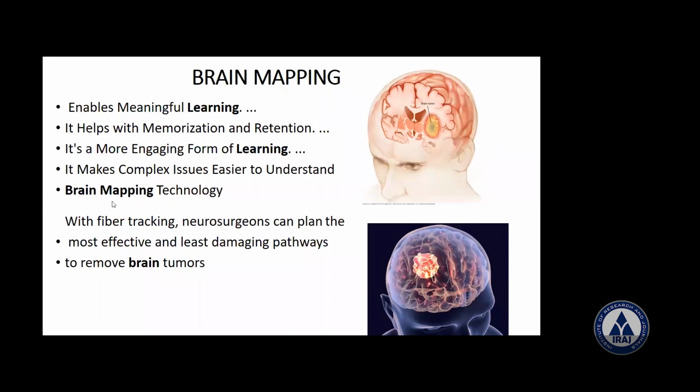So what is brain mapping technology? You track the fibers, and neurosurgeons can plan the most effective and least damaging pathways to remove. See that one, this is not a normal brain. You can see the brain tumor. With brain mapping, you can make out the tumors and remove them. You can see the brain mapping here.